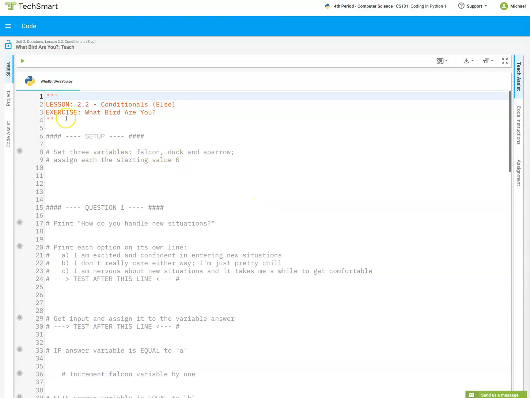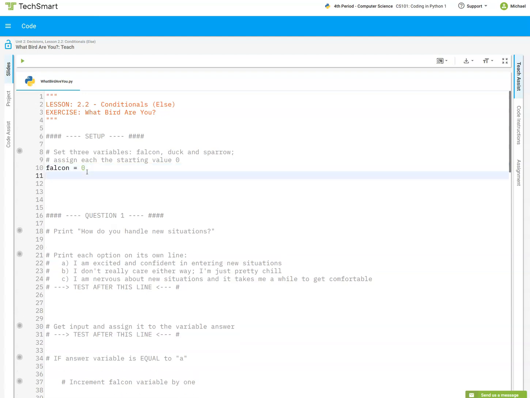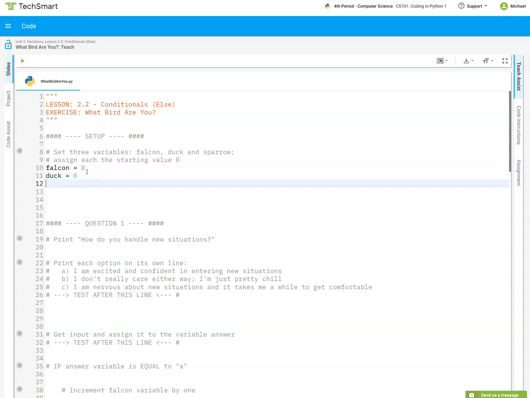Here I've got my code set up, and I'm going to just read through here. I've got my header comment. Then this right here is just telling me this is the setup part. So we always have to set up our program so that it can function later on. And this says set 3 variables, falcon, duck, and sparrow. Assign each the starting value of 0. So we'll just go falcon equals 0, and duck equals 0, and sparrow equals 0. So those are all done. I've got these assigned. These are our variable names. They're all assigned the value of 0.